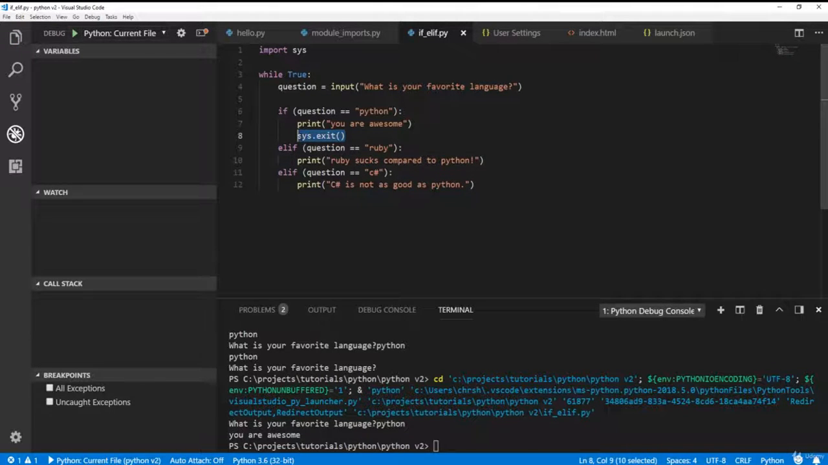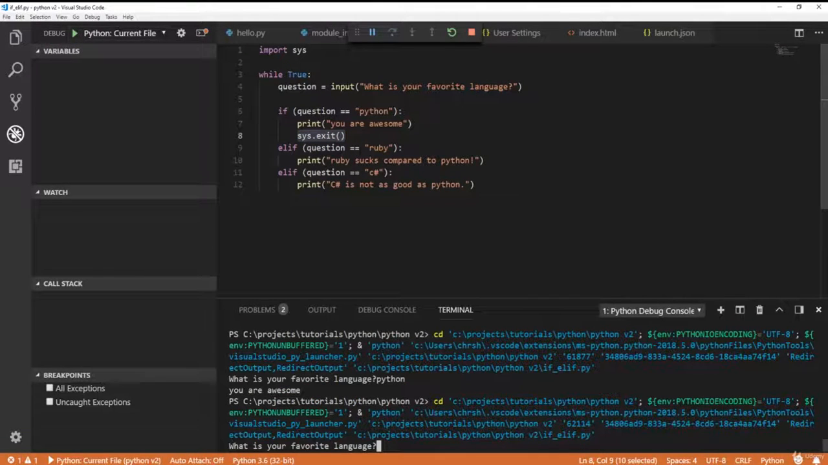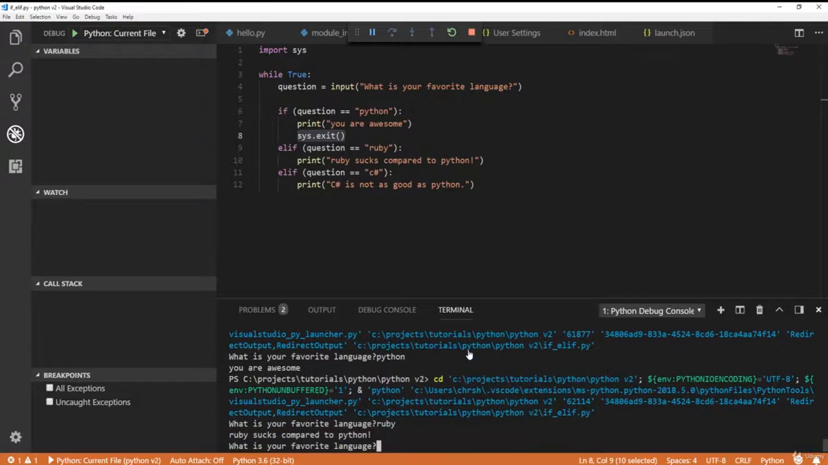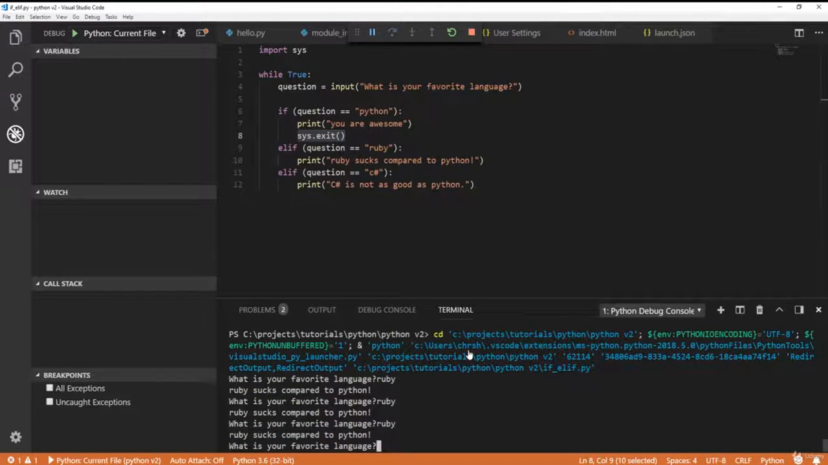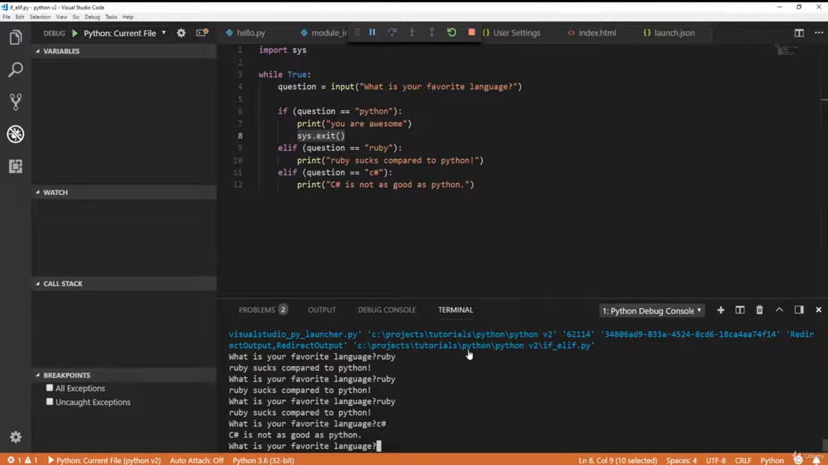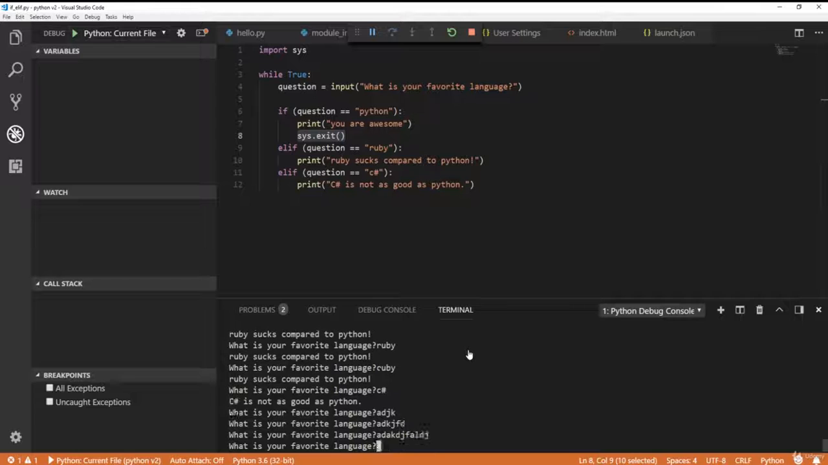Only if you type Python does it actually exit out of the infinite loop, because everybody should love Python, right? So what's your favorite language? Ruby. Ruby sucks compared to Python. Let's try C#. Now we get the C# message, and then if we try something else, we just get the same message over and over again.